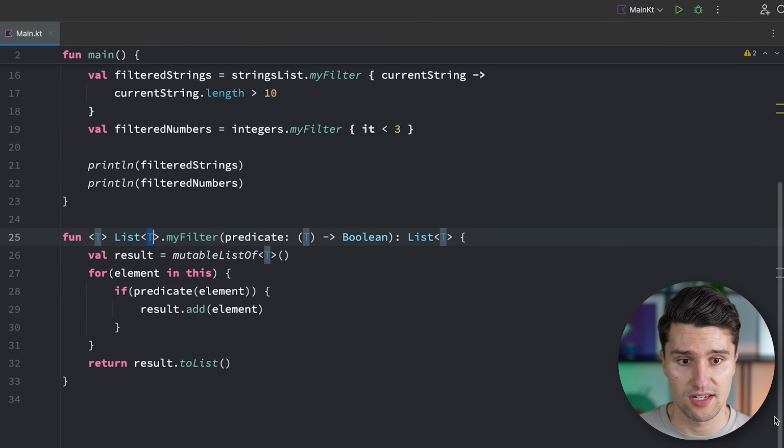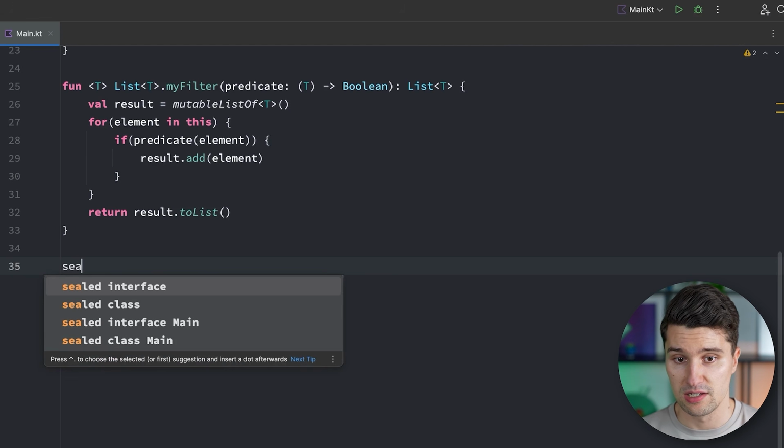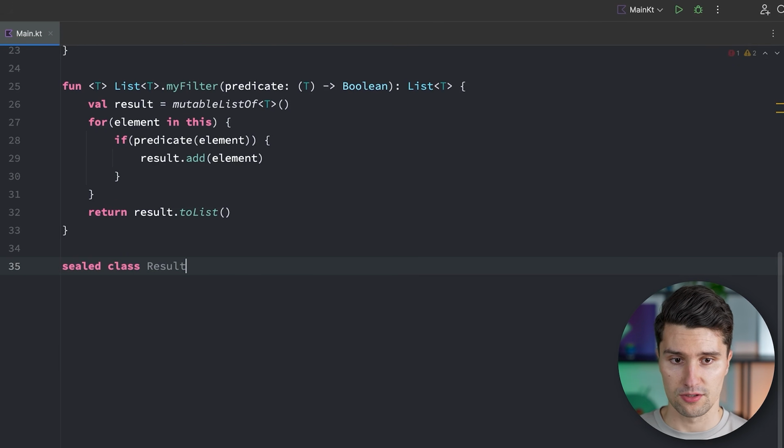And the same way we can apply such generic arguments to a function, we can also apply them to classes. Very commonly what we do in Android development is that we define something like a sealed class called Result. And this Result class has a generic argument, which we again call t. But again, we can also call this differently. This is nothing that the IDE wants from us. It's just a convention that these are often called t. But if you feel like there is a better name, especially if we have multiple of these to indicate which stands for what, we might have a generic type D and another type parameter of type E.